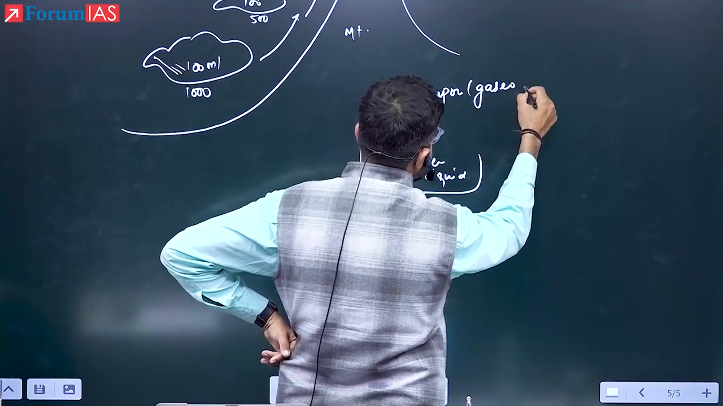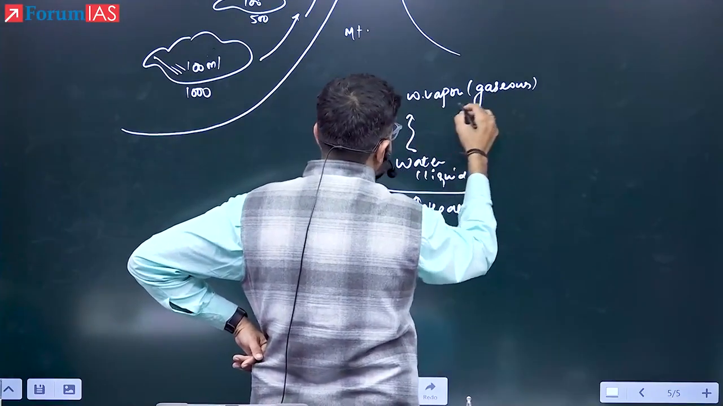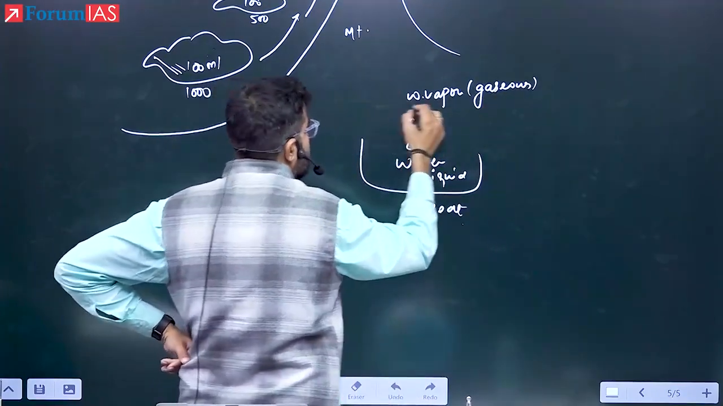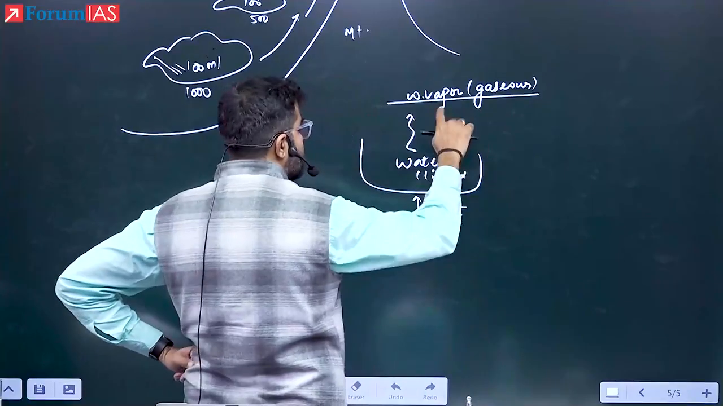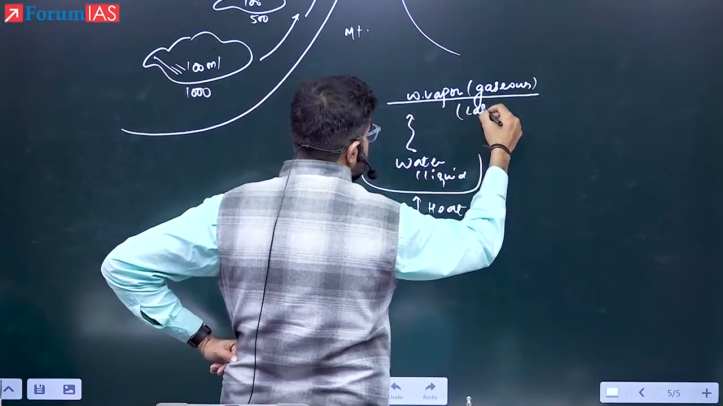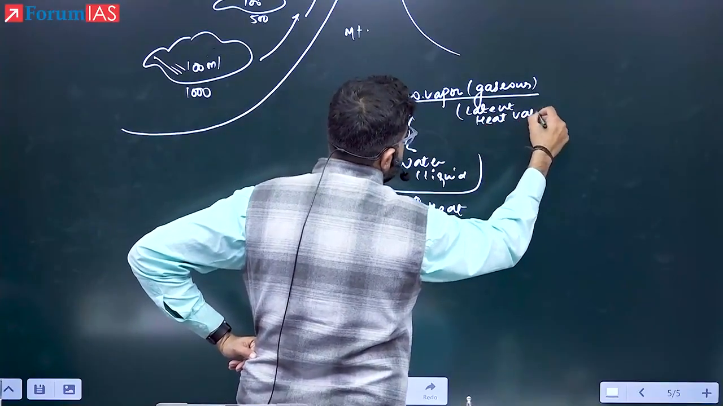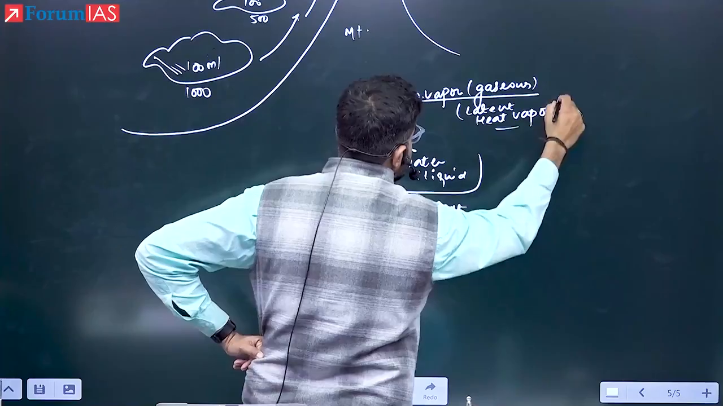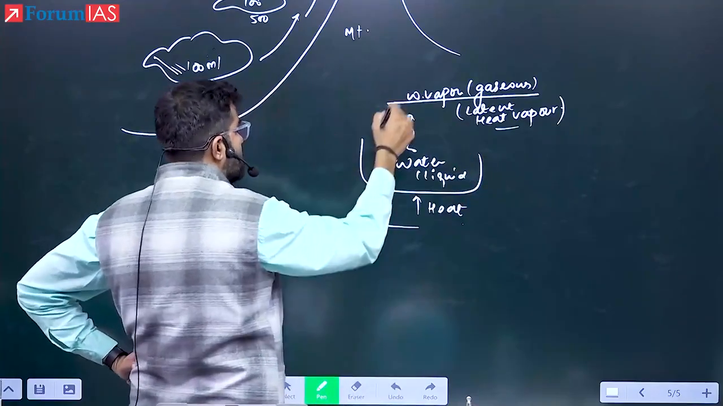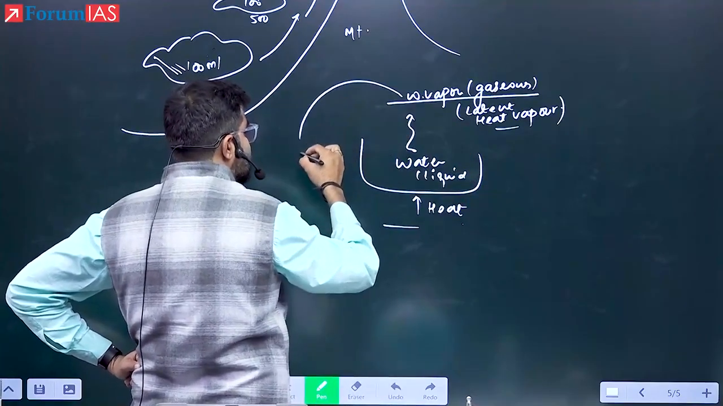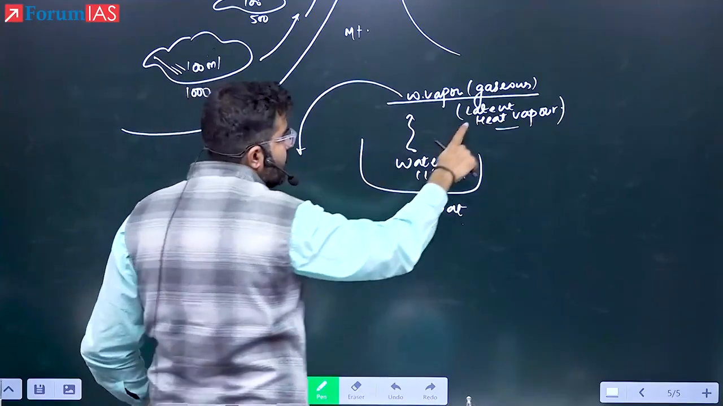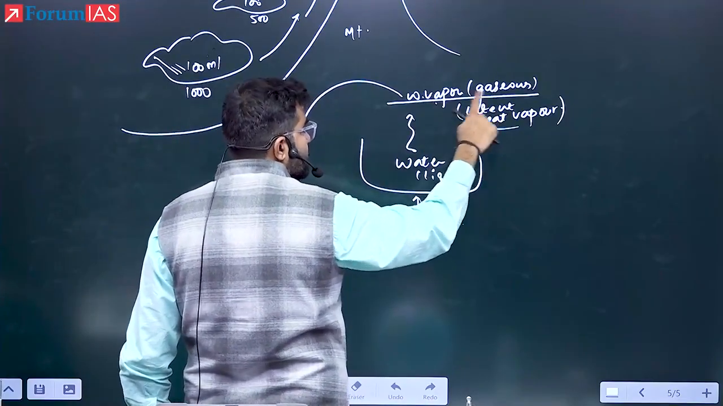Yes or no? Yes. If you want to convert this back into liquid again, what is required now? Because it is having the latent heat inside, that is known as latent heat of vaporization. If you want to convert this back into the liquid water, you have to release this heat back. Until and unless it has this heat, it will remain in the gaseous state.